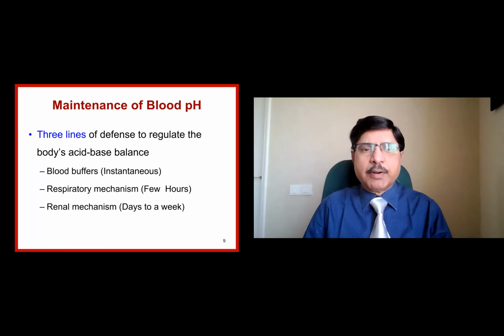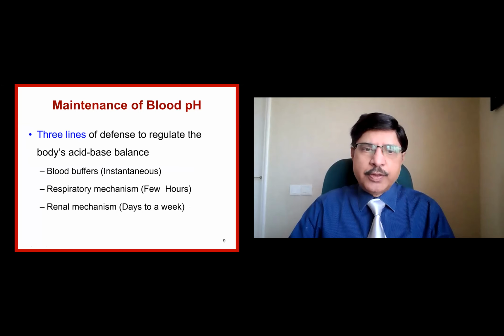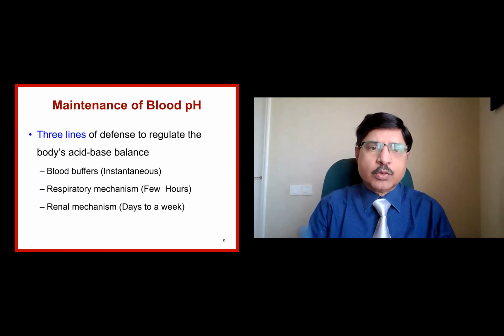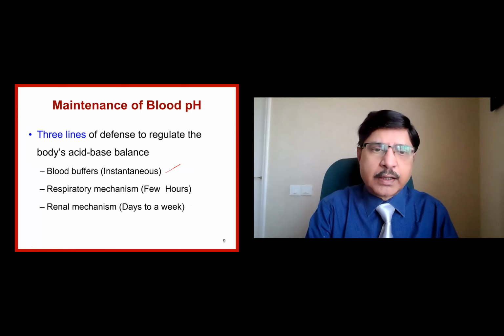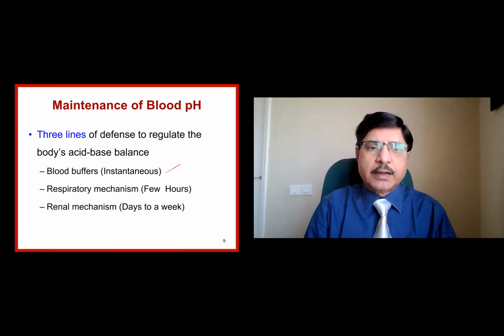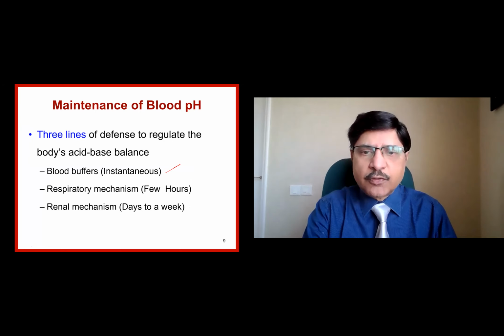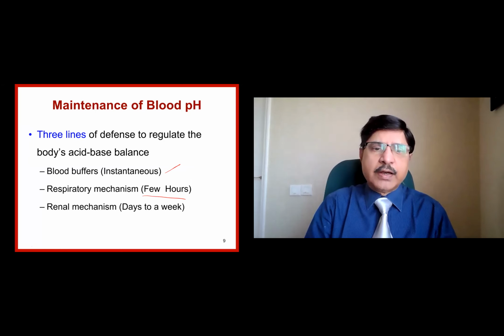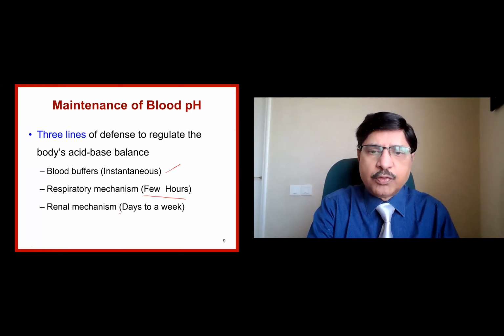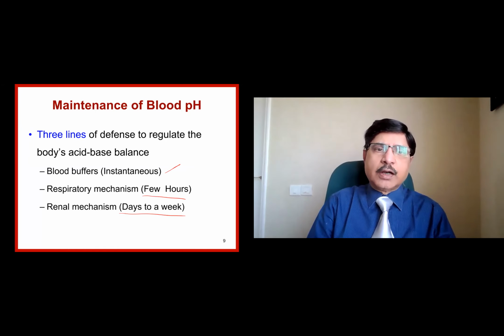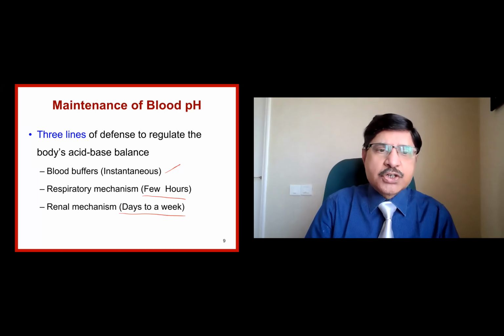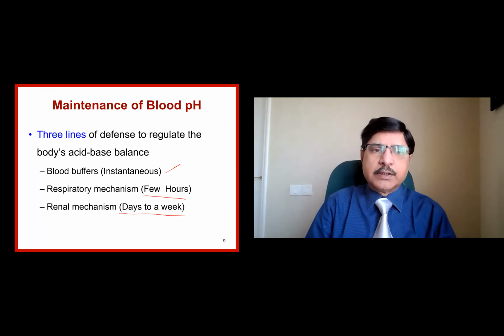One is the blood buffer system, which is the one which is going to instantaneously take care. The second one is the respiratory correction, which takes a few hours to work, and finally the renal mechanism, which may take a few days to a week. So there are three levels of correction. One is an instantaneous response by the blood buffers.